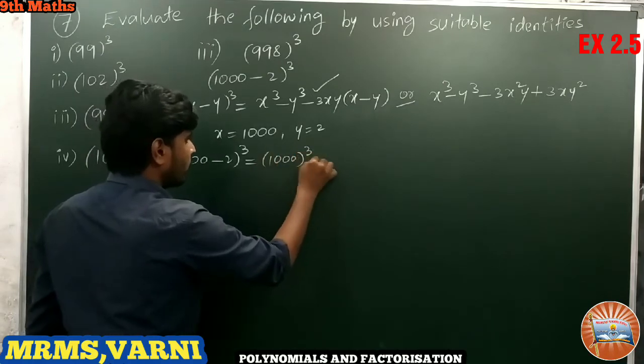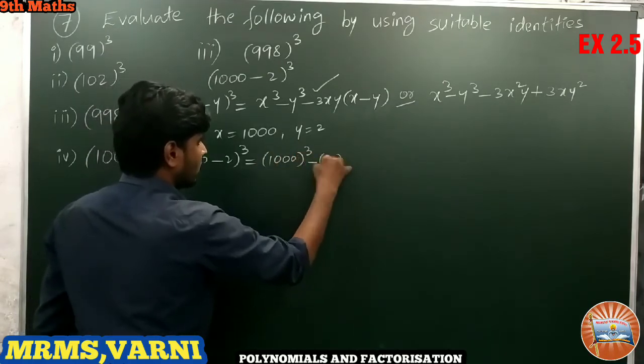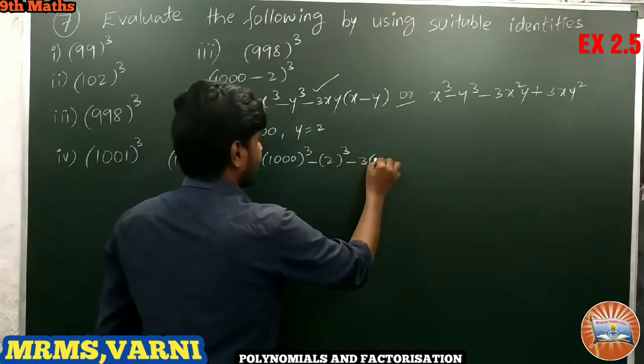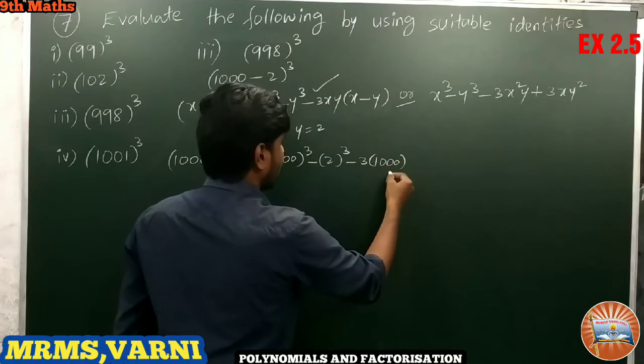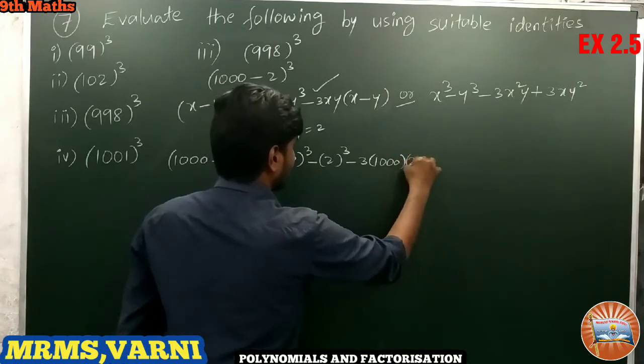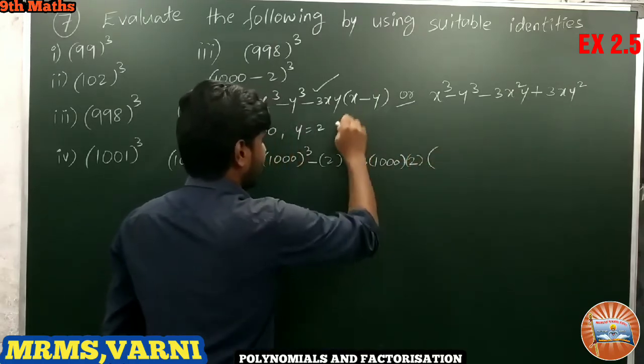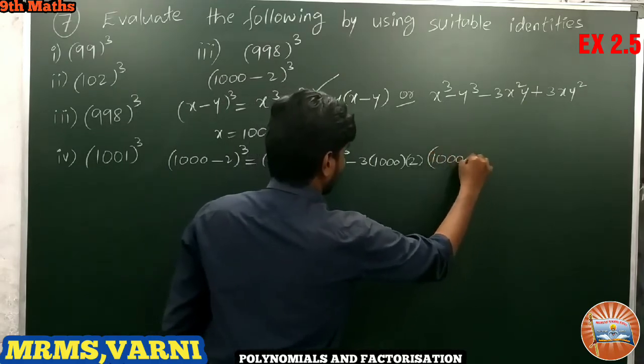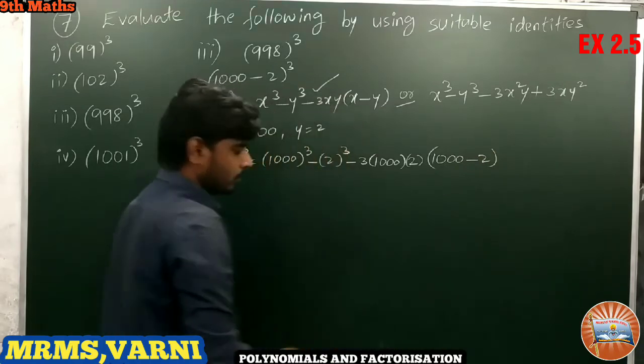1000 whole cube minus 2 cube minus 3 into x, x is nothing but 1000 and y is nothing but 2, and x minus y is 1000 minus 2.